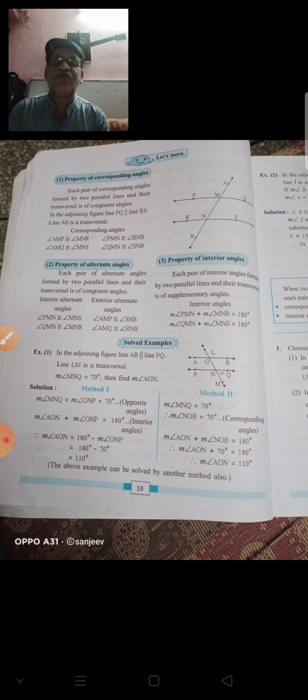So to show two triangles congruent, we can use these five tests. Okay, so in this way we completed the revision of three chapters in short.